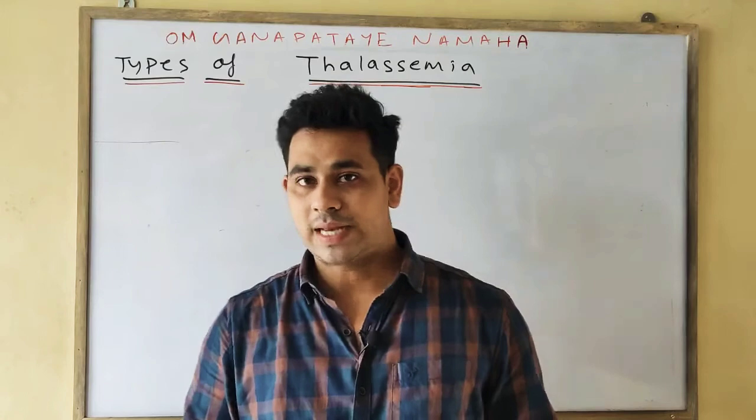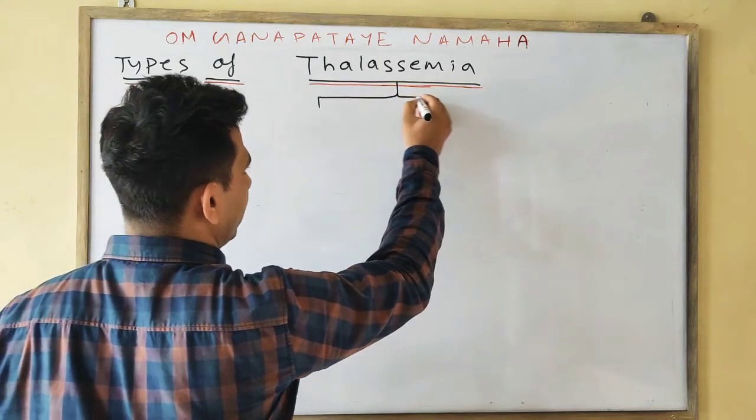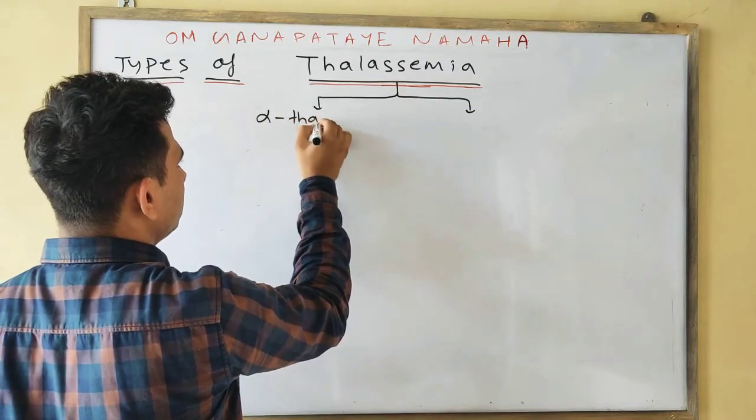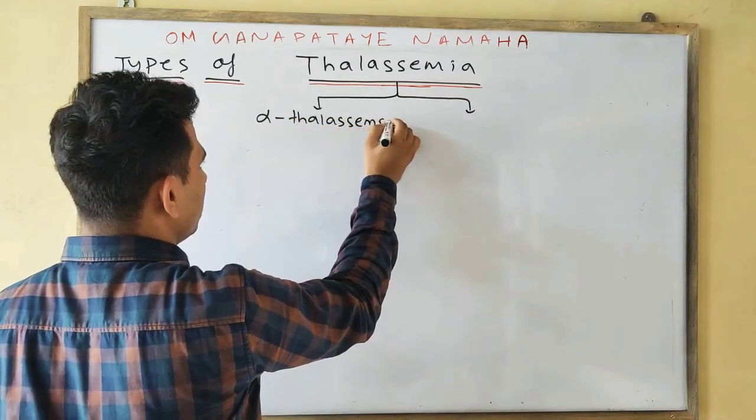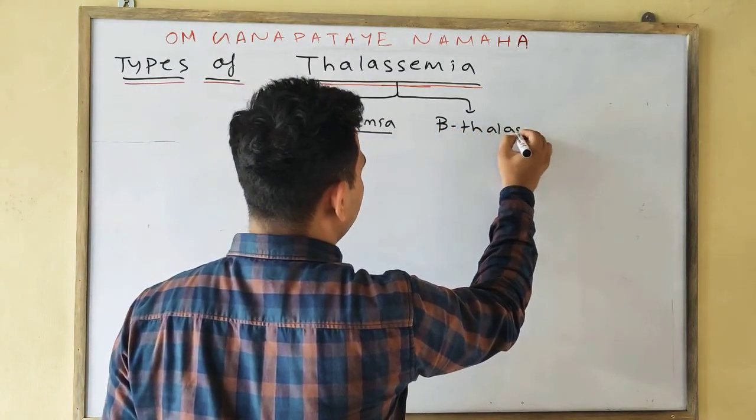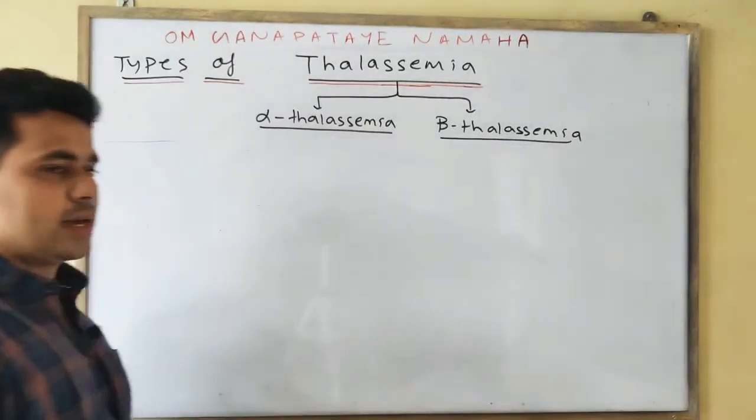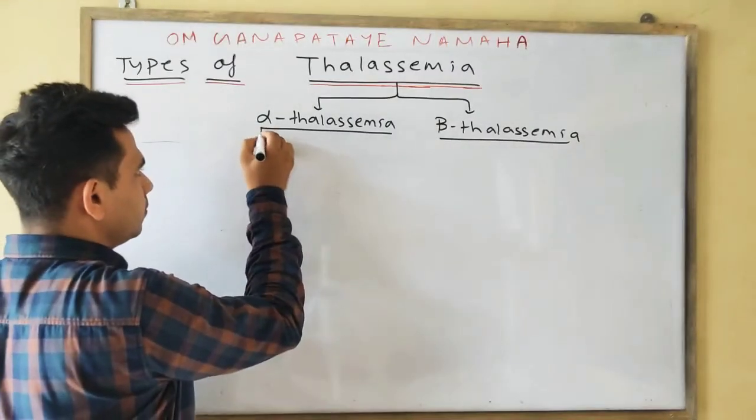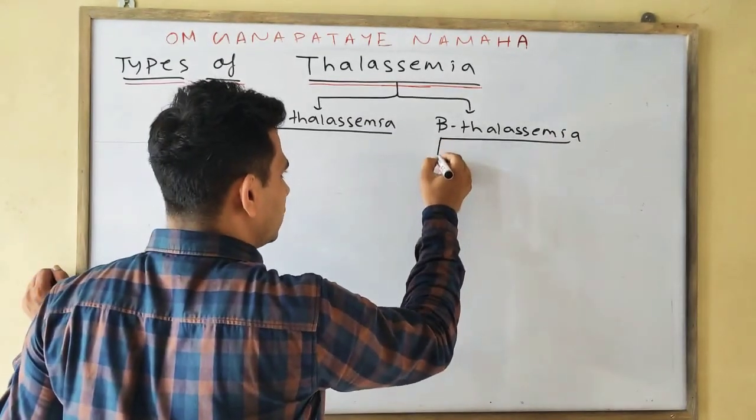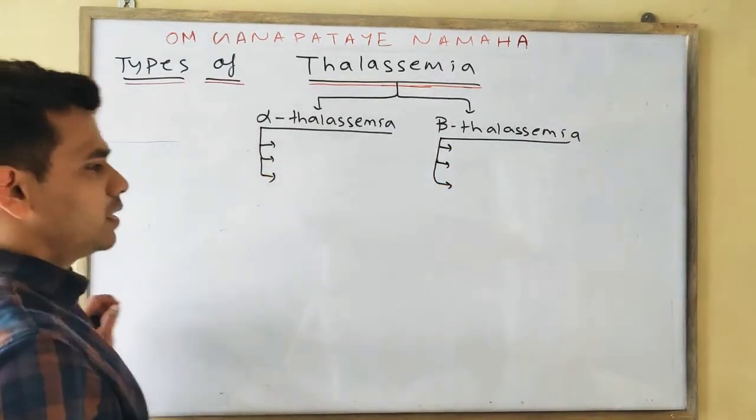Now come to the various types of thalassemia. Thalassemia is broadly divided into 2 types. One is alpha thalassemia, the other one is beta thalassemia. Further, alpha thalassemia is divided into 3 types. Beta thalassemia is also divided into 3 types.